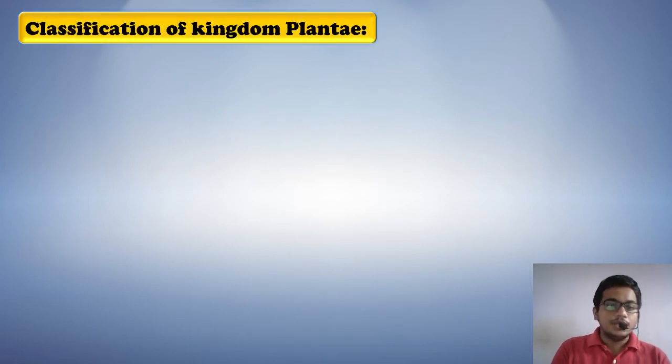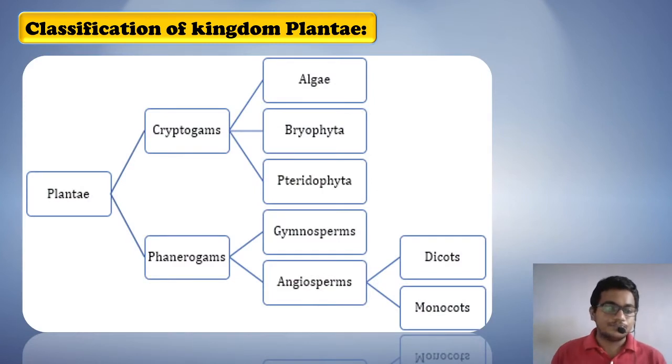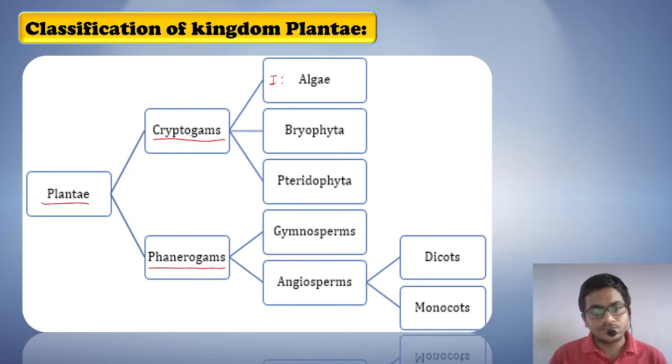Okay. Now see, here there is a flow chart. Try to learn and understand this flow chart right away here itself, because if this classification is clear in your mind, the further flow of the chapter will be very simple for you. This is the classification of kingdom Plantae. Kingdom Plantae is divided into two subkingdoms. One is cryptogams and second is phanerogams. Cryptogams is divided into three divisions. The first division is algae, which we also call Thallophyta.